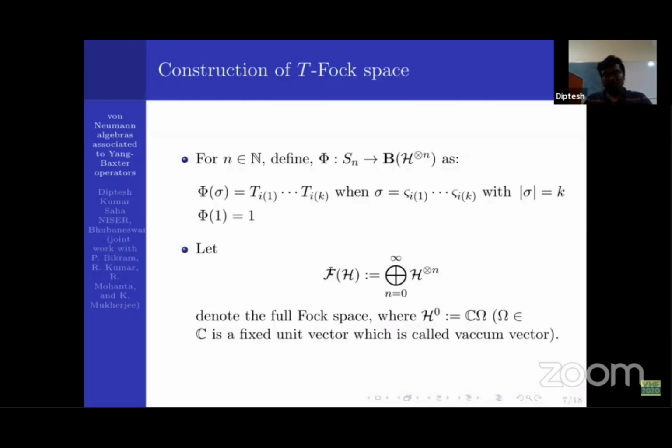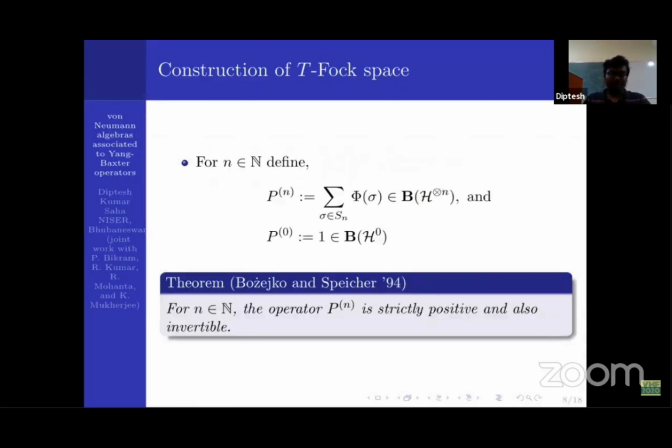So now we have a full Fock space and a Young-Baxter operator. What Bozejko and Speicher did is that for every n, they cooked up a bounded operator P_n on H tensor n, such that this P_n becomes a strictly positive and invertible operator.